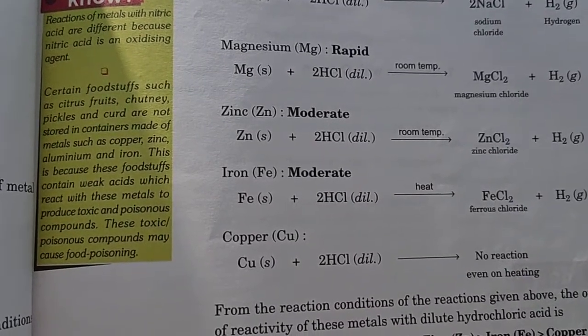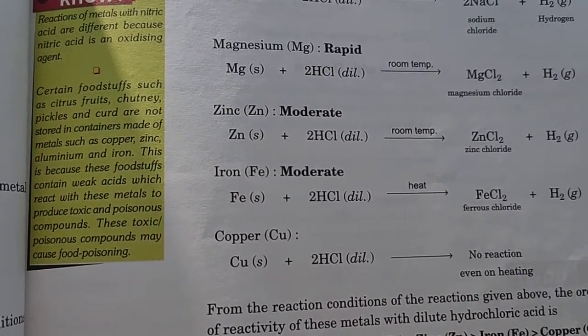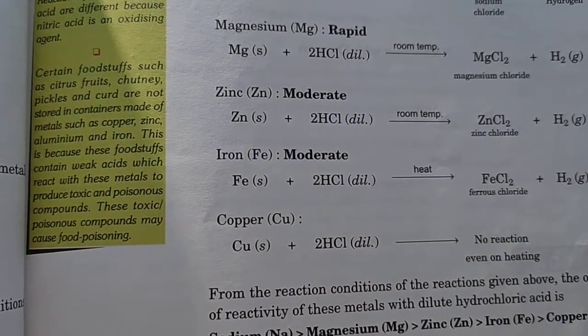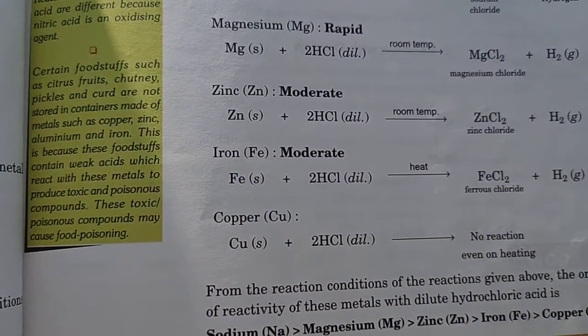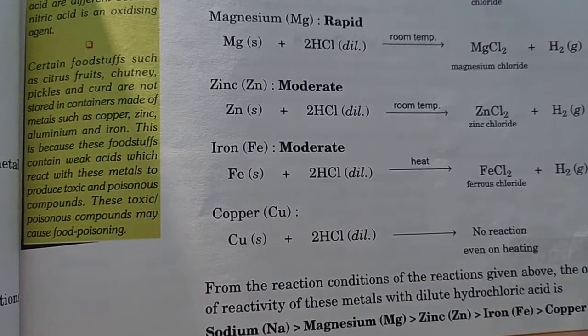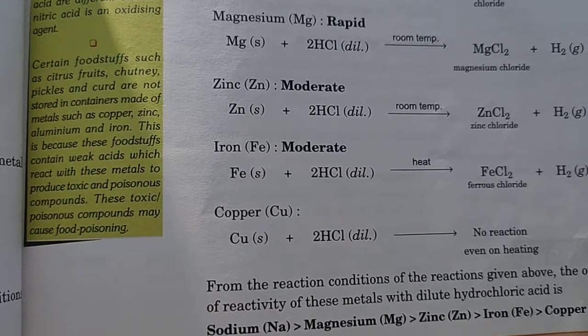Now iron reacts with HCl to form iron chloride and hydrogen gas is released. Again you see copper has no reaction with dilute HCl. I told you copper is less reactive than hydrogen, so it cannot displace hydrogen from HCl.